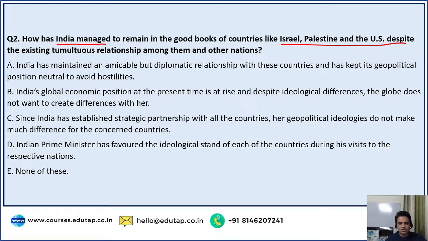Option C: Since India has established strategic partnerships with all the countries, her geopolitical ideologies do not make much difference for the concerned authorities. Option D: The Indian Prime Minister has favored the ideological stand of each of the countries during his visits to the respective nations. Or none of these. What do you say, guys?